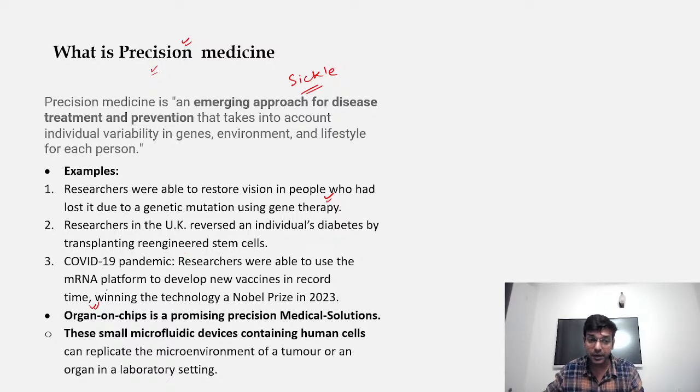If we are able to create this type of microenvironment with respect to a tumor or any other disease in the laboratory, then we can test a number of technologies in order to curb certain types of problems, and we can also develop certain medicines as well, and we can also do trial runs in order to counter certain types of diseases.